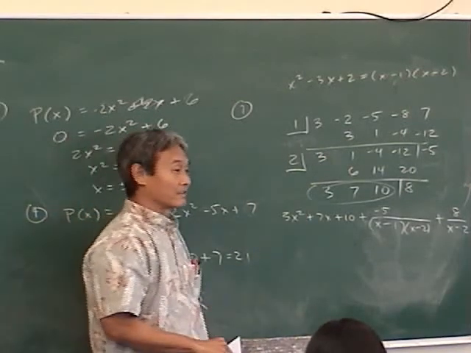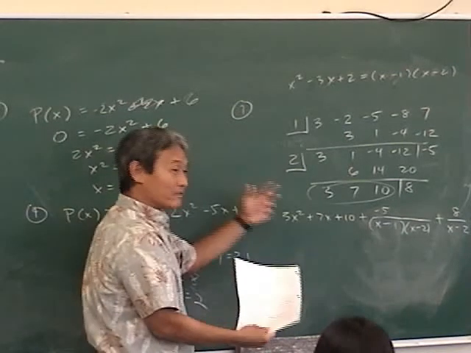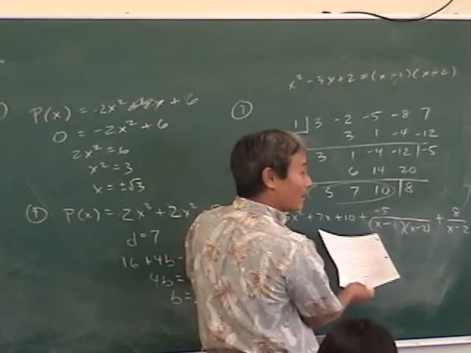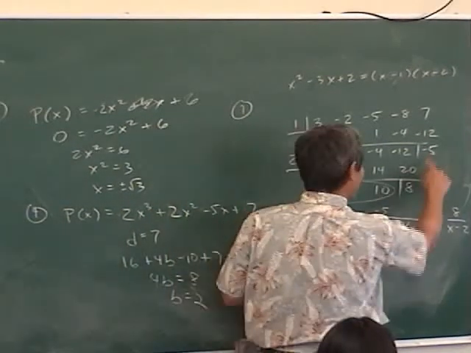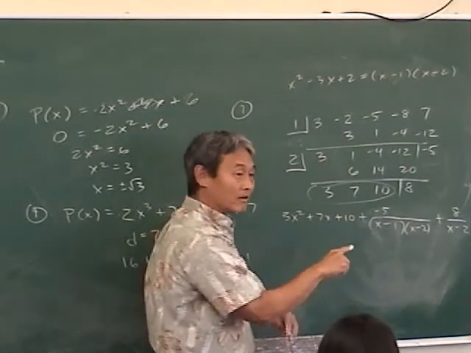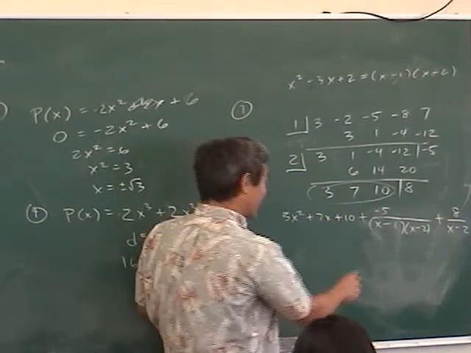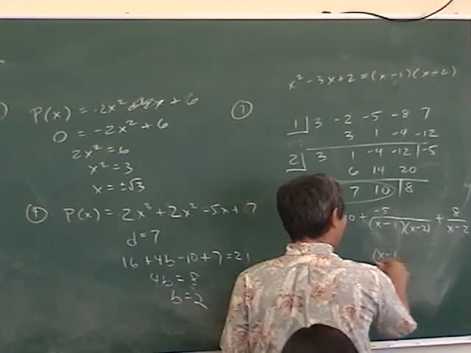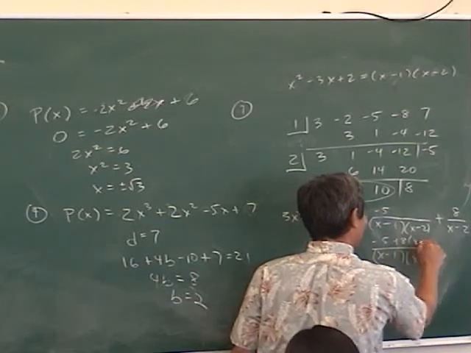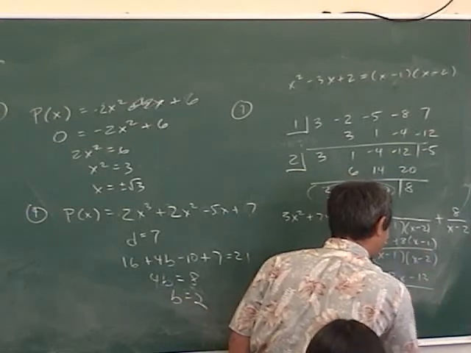Yeah, and that's correct. Because when you're doing synthetic division, you got to know what you're doing. When you do synthetic division, you're dividing by x minus the number in the box. So that's why you get negative 5 over x minus 1. But then, when you do it again, you're dividing by x minus 2 now. So you have to divide that by x minus 2 as well. See, because now watch. If you make the least common denominator x minus 1 times x minus 2, what are you going to get? So that comes out to 8x minus 5 minus 8, which is minus 13. And is that the answer?